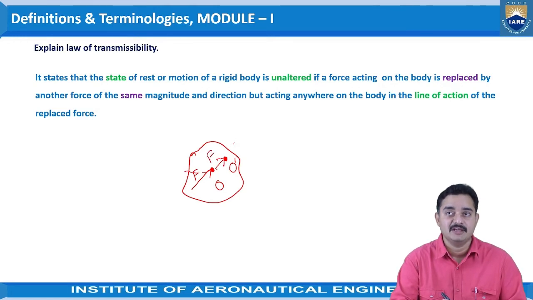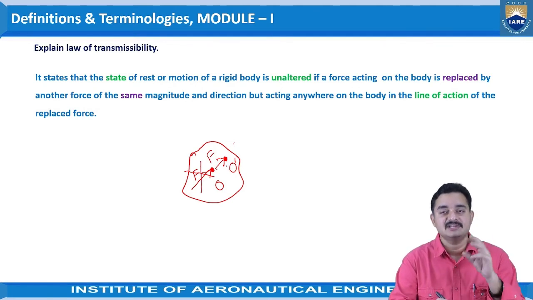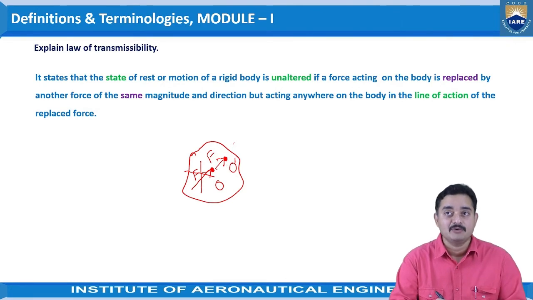What we are doing? We are replacing this force F with the same magnitude, that is F force, at a point O dash, in the same direction. That means again this force's line of action would be on the same line, isn't it?